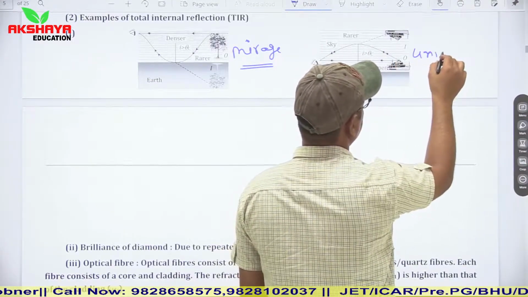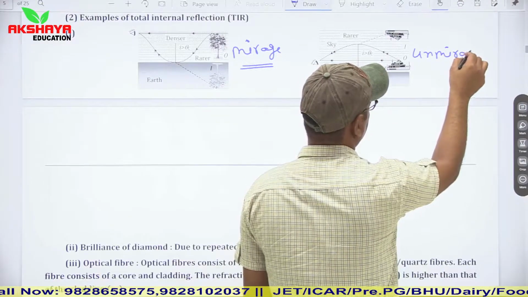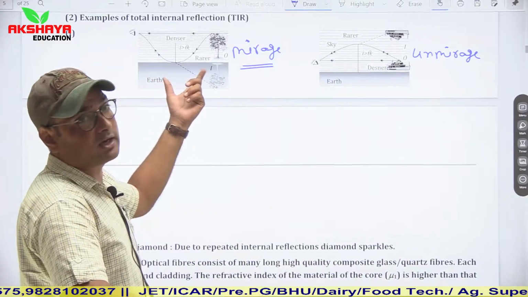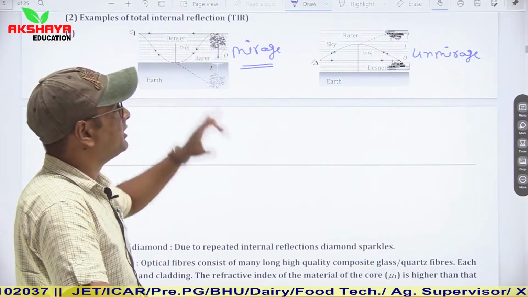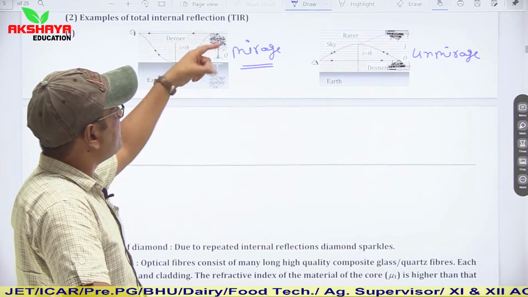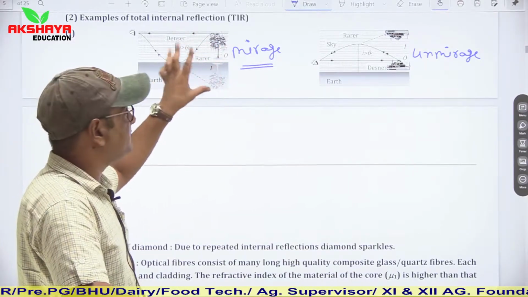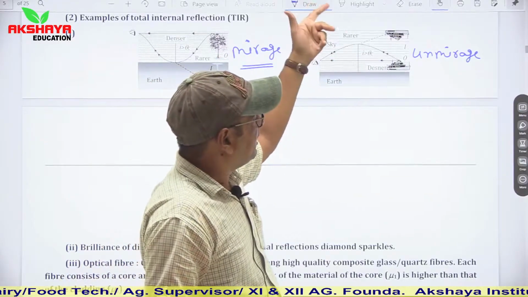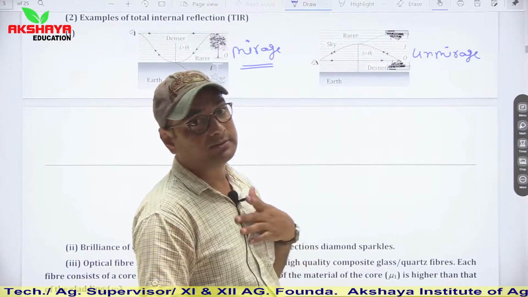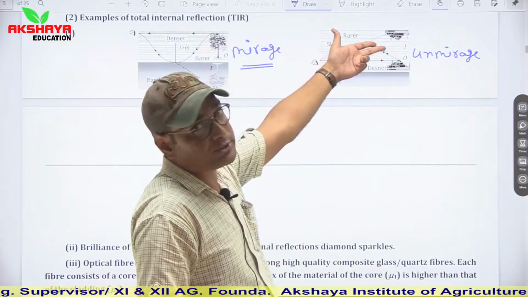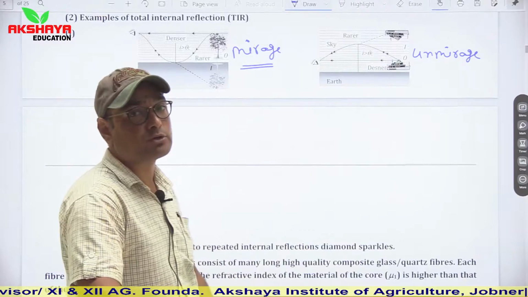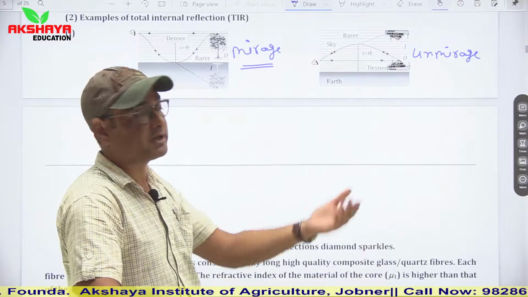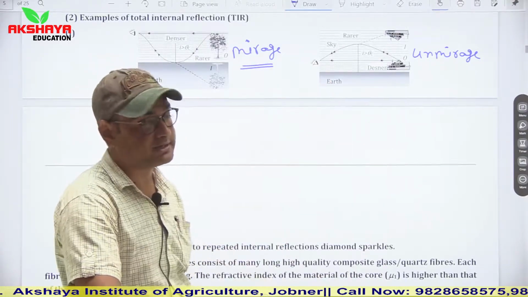It is known as unmirage. It means in deserts, on hotter days, we can clearly see vertically opposite, inverted images of trees or plants due to total internal reflection. And in winters, images of ships travelling on oceans seem to be raised quite up from their actual surface. So that is known as unmirage.